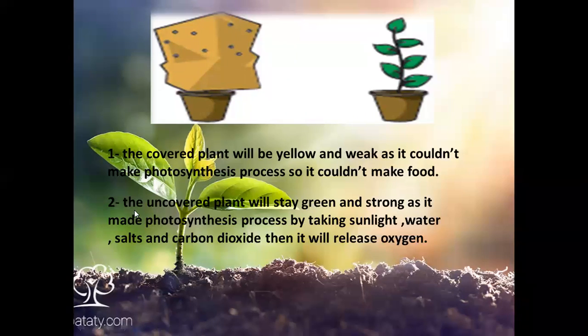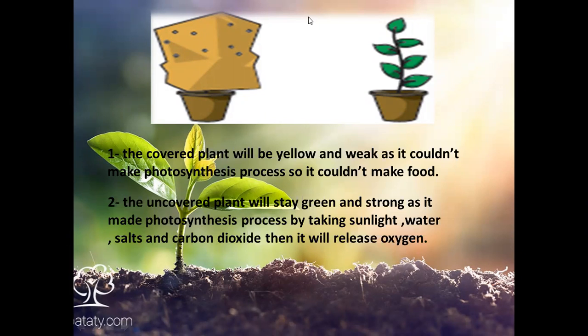Why? Because it took the sunlight, so it made the photosynthesis process very easily by taking all of the things like sunlight, water, salts, and carbon dioxide. Then it will release or produce the oxygen gas for us, so it will live and grow. So again, the sunlight is so important for all living organisms. Without sunlight, the plants can't make the photosynthesis process, so they can't make their food, so the plants will die.